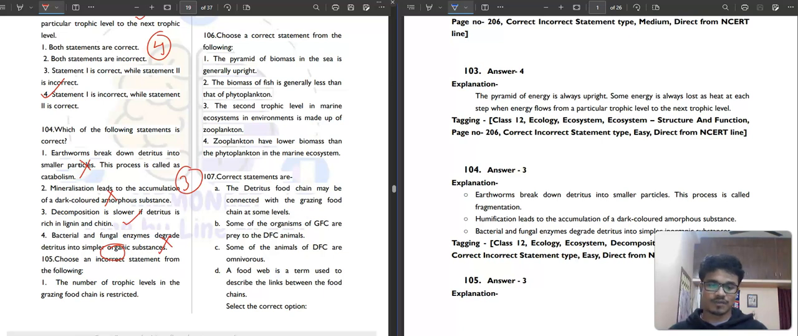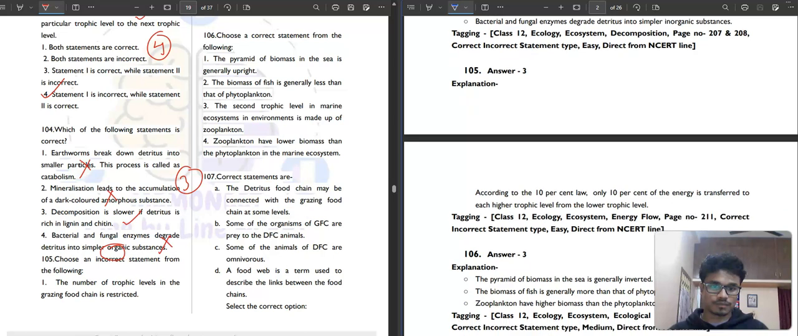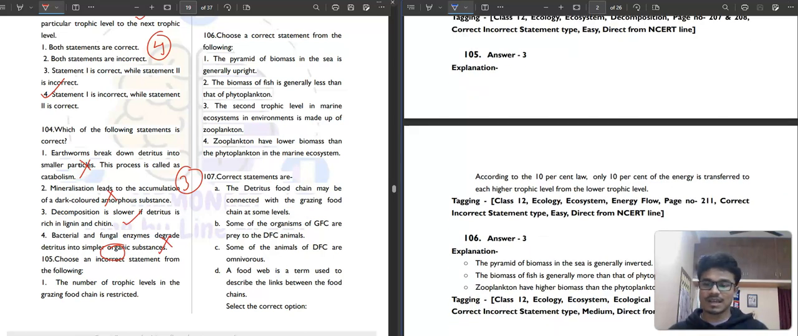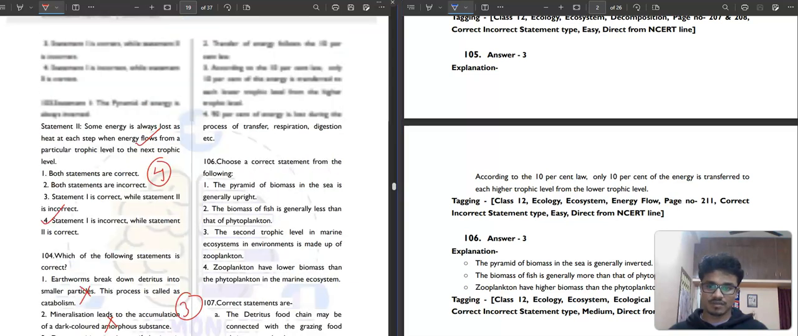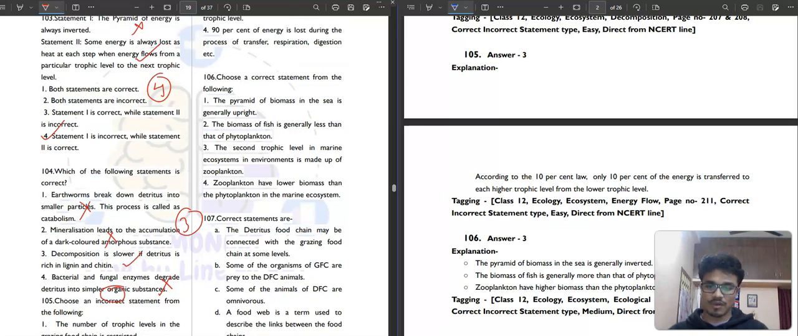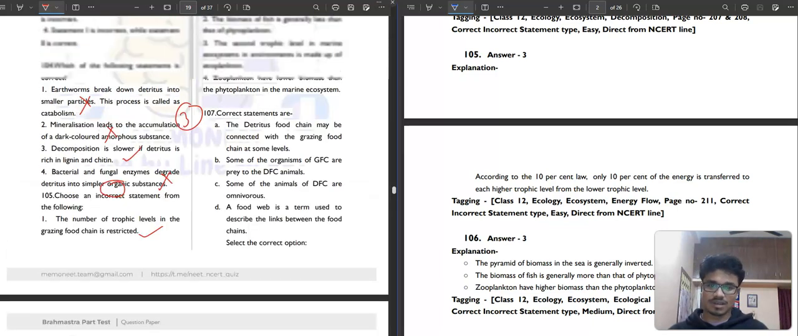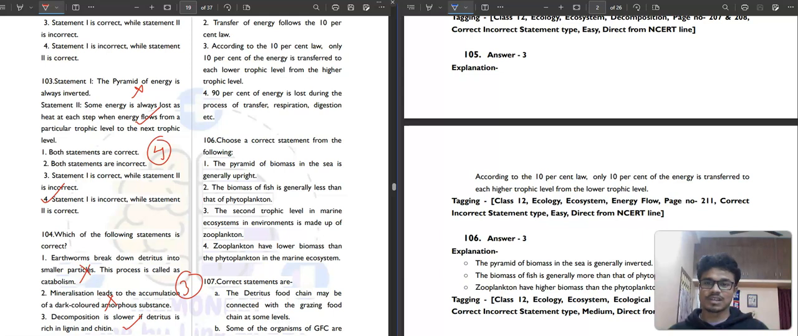Then question number 105. It is saying the number of trophic levels in the grazing food chain is restricted. Choose the incorrect statement. The number of trophic levels in the grazing food chain is restricted. This is correct only. Then transfer of energy follows the 10% law, correct.